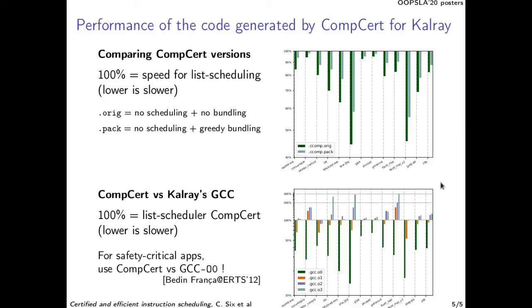The bottom chart compares CompCert to the GCC of Kalray. Most safety critical applications use GCC without any optimization. We can see we always beat GCC -O0 by a large margin. We also beat GCC -O1 most of the time. As for -O2 and -O3, we are not there yet, but we are getting closer. In order to further bridge the gap, we are currently working on superblock scheduling before register allocation.